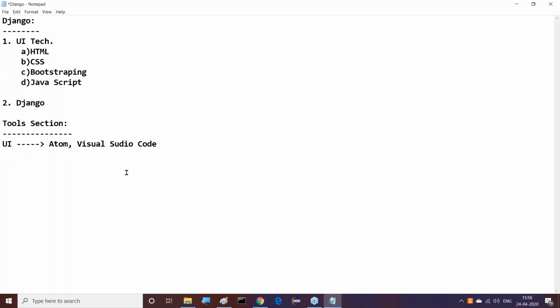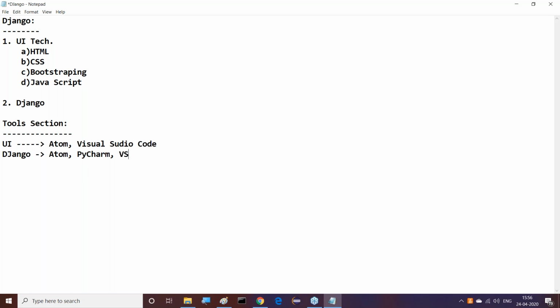Next one is after completion of this, regarding Django. Here we are having multiple options to go for Django. First one, I can go for this with Atom. Apart from Atom, we are able to use PyCharm. Then apart from PyCharm, I'm going to use Visual Studio. Visual Studio also exists.